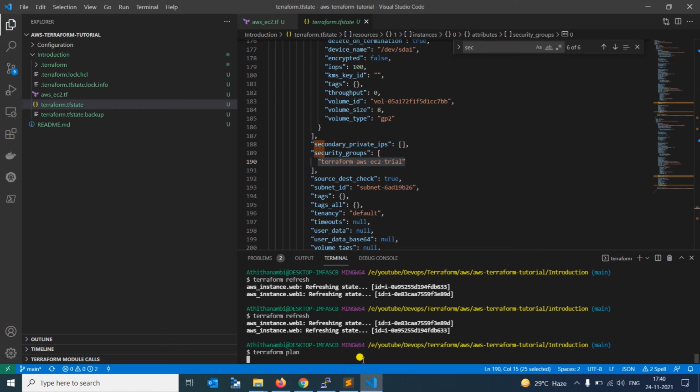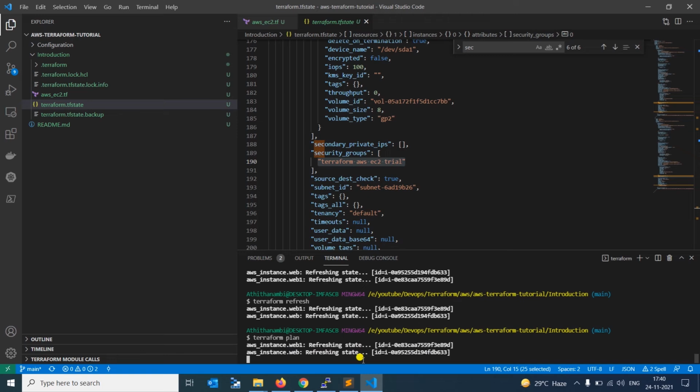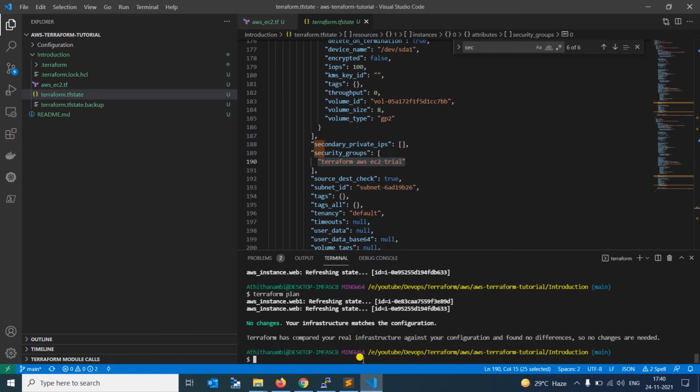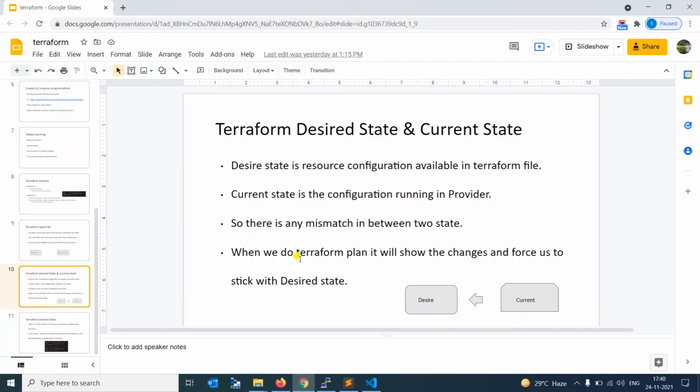Here it will display what changes need to be done because of the cloud changes. Here it is saying no change. Here it is saying no change. But as per our discussion in the previous video, the change in the current state must be shown when we go for Terraform plan or apply against the desired state, right? Why is it not shown here?